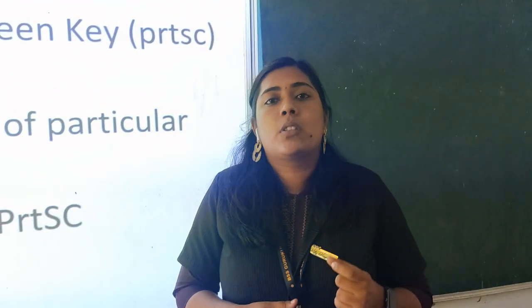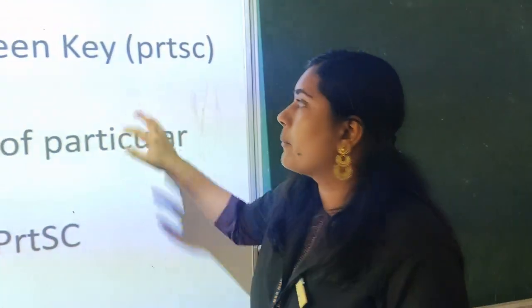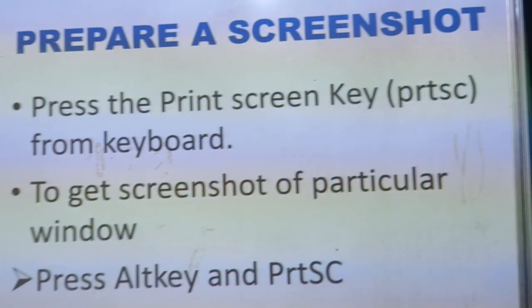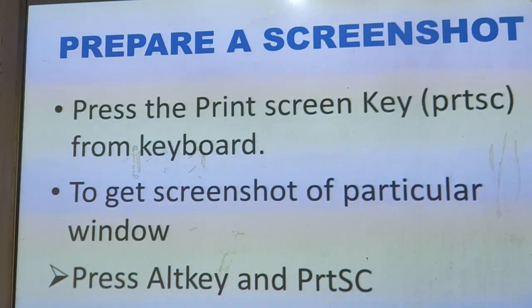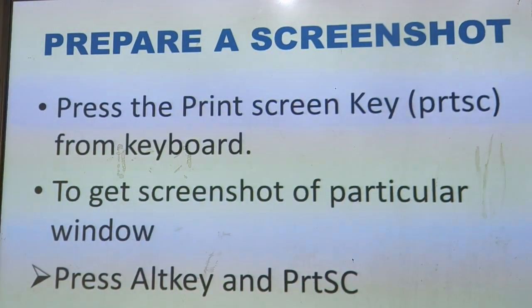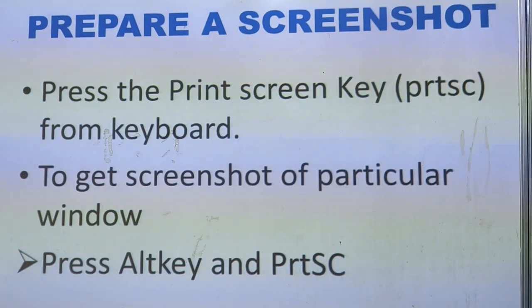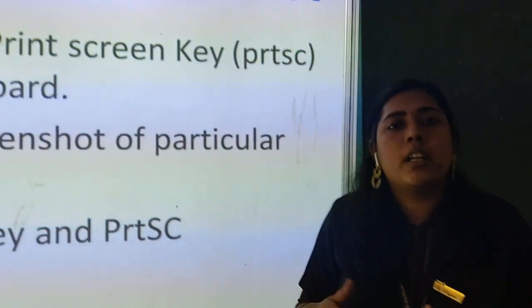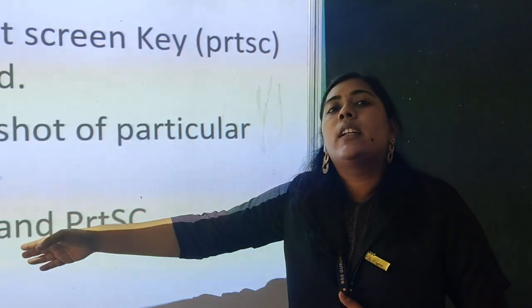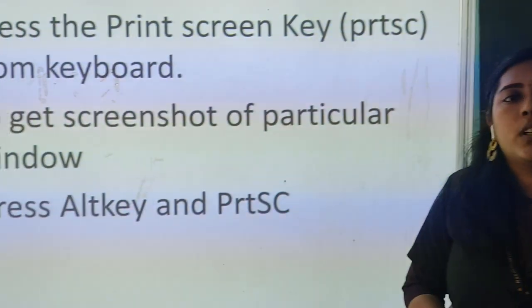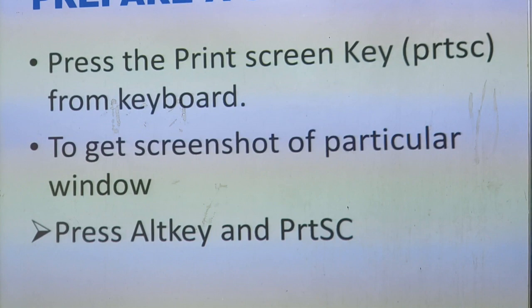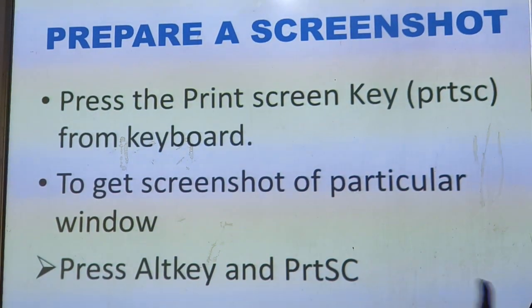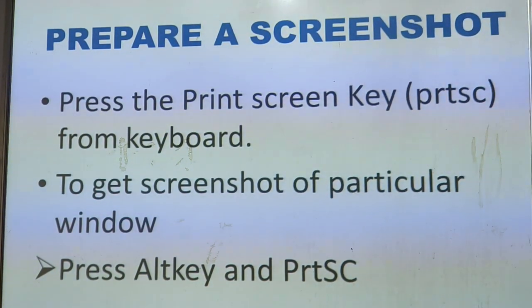You can see an option called Print Screen on your keyboard. Press Print Screen and you can screenshot your desktop. If I need to screenshot a particular opened window, you can use the Alt key and Print Screen together. By using these keys, we can screenshot things from the desktop.